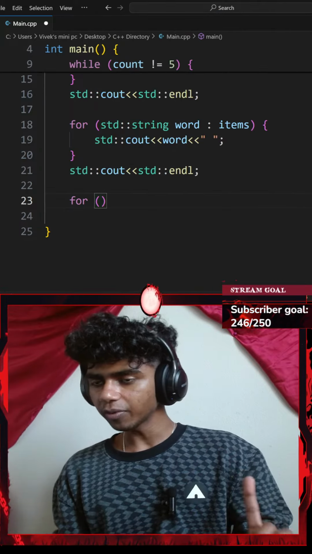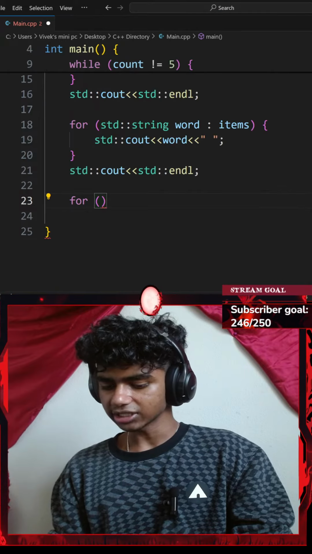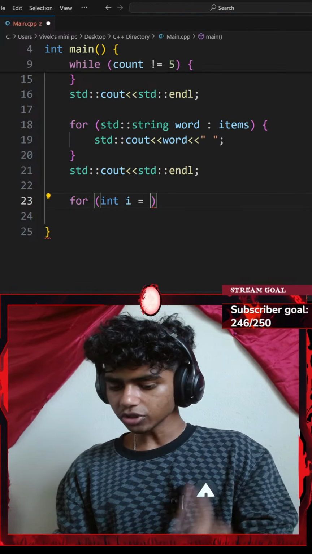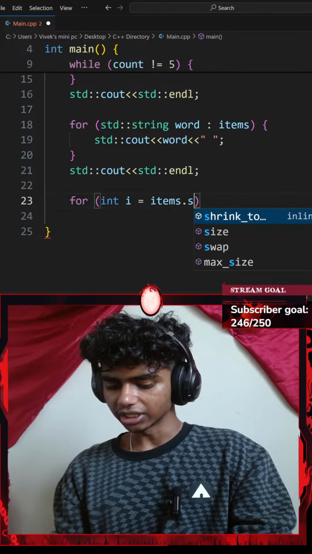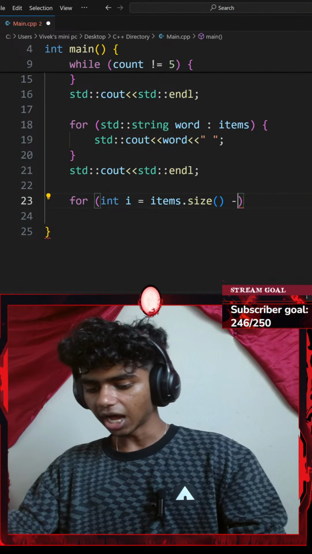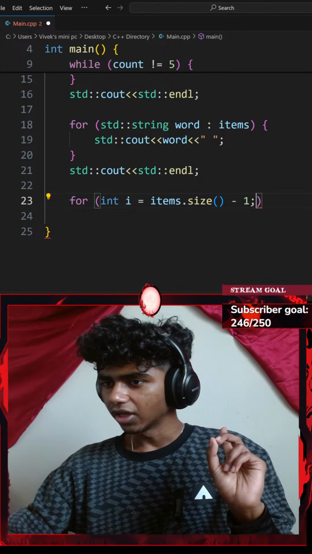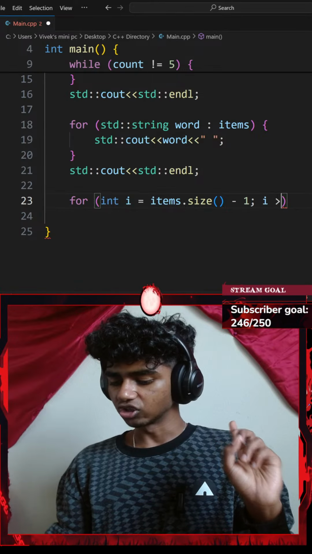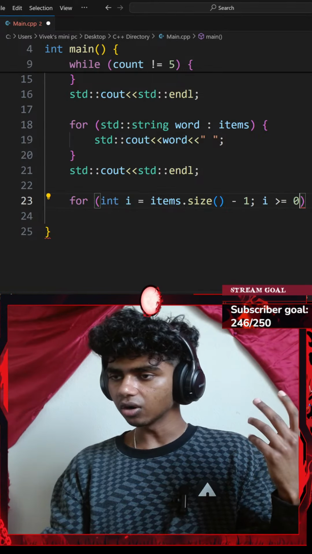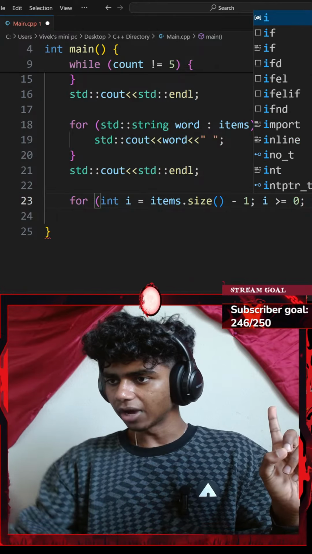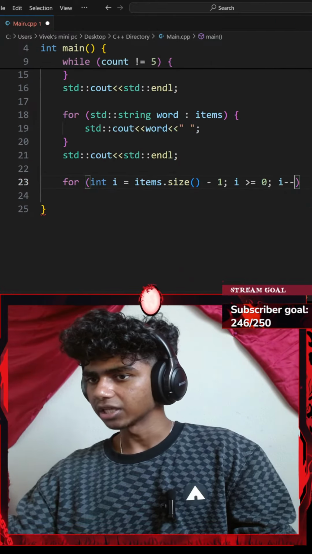So for a pair of parentheses, this time let's check something. I'll go for every integer of index, which equals my items vector dot the size function. This gets the size of my vector, how many elements are in it. I'm going to subtract it by 1. Then I'll go with a semicolon and check something. While my I is greater than or equal to 0, I'm going to decrease my I by 1. Okay, so I minus minus.